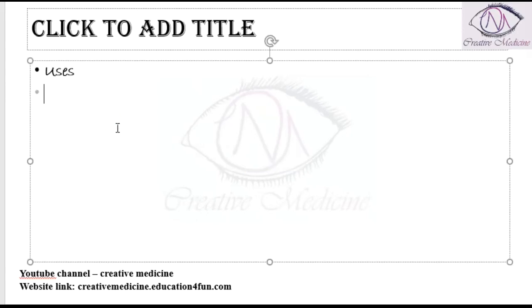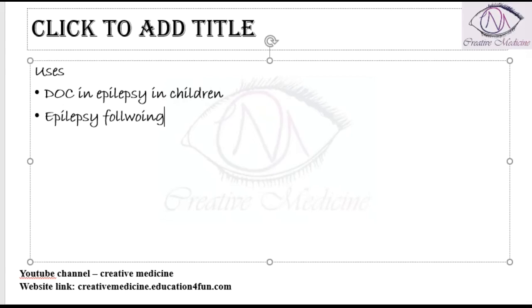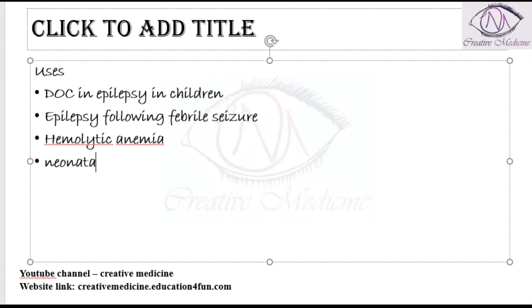Then uses of phenobarbitone. Phenobarbitone can be used as a drug of choice in epilepsy in children. It can be used in epilepsy following febrile seizures. After febrile seizures, the patient can develop epilepsy. Phenobarbitone can cause hemolytic anemia. Neonatal jaundice is seen, especially because it is an enzyme inducer.